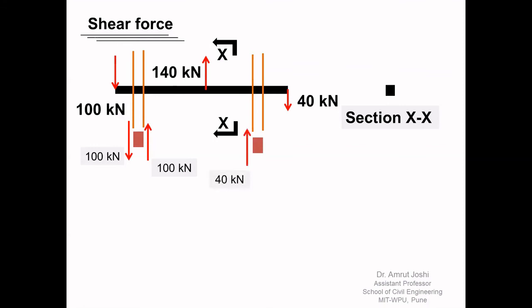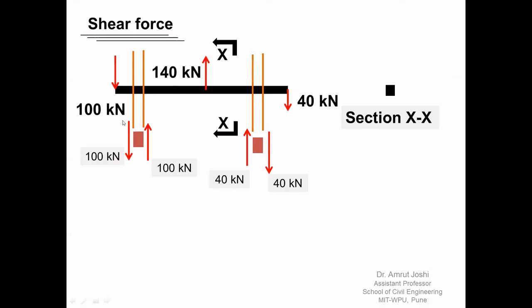Now let us perform the same experiment on these two cross sections. So the algebraic sum of all the forces parallel to the cross section on the left hand side of this cross section is going to be 40 kilonewton upward, and on the right hand side it is going to be 40 kilonewton downward. So therefore this pair also tries to slide these cross sections over one another. But as you can see, this sliding will be of contrary nature than this sliding.